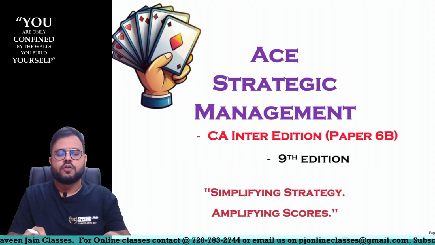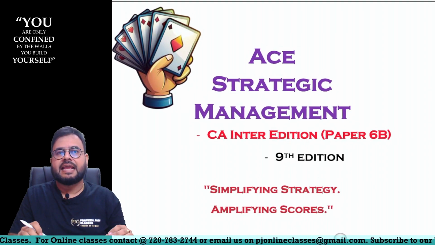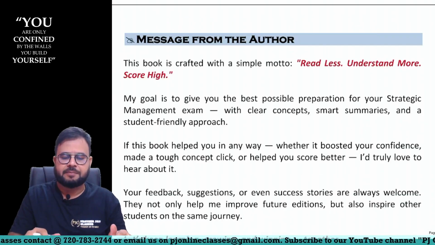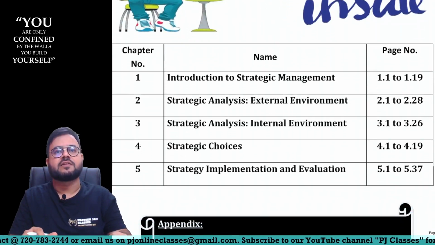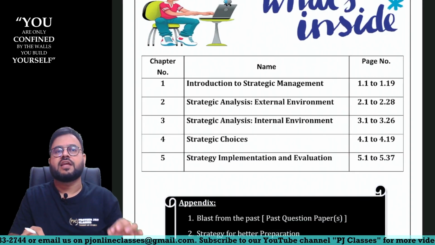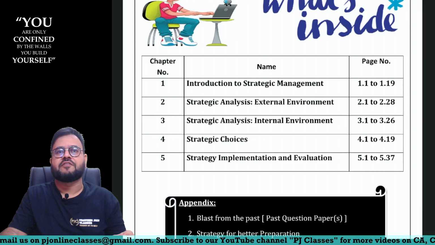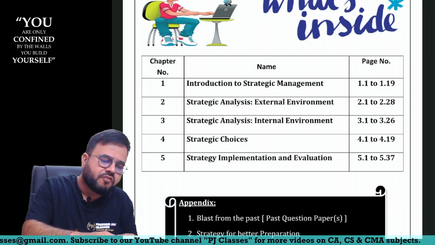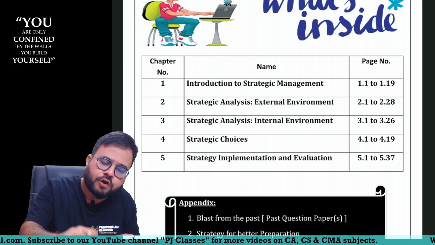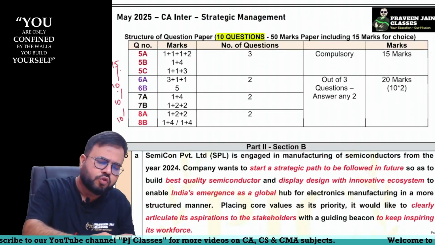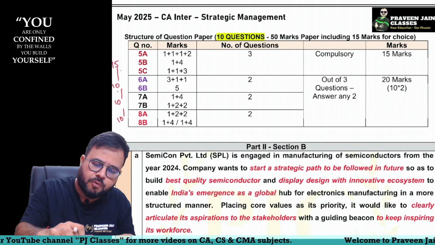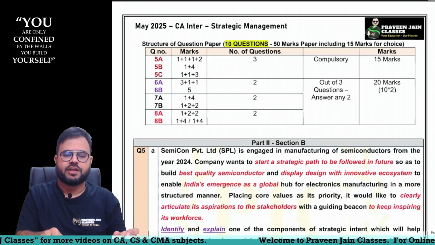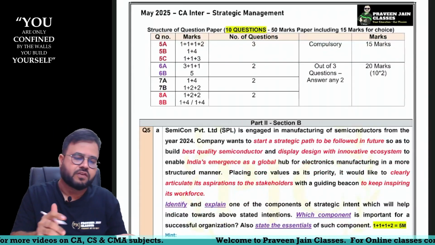Now, the paper which we are studying is strategic management, and you might already know how many chapters are there in this particular paper. So totally we are having 5 chapters in our syllabus. Before I start discussing this, first I would like to show you how your question paper looks like. Some people might be knowing about this, but because I'm starting for the first time, it is my duty to show you how your question paper looks like.